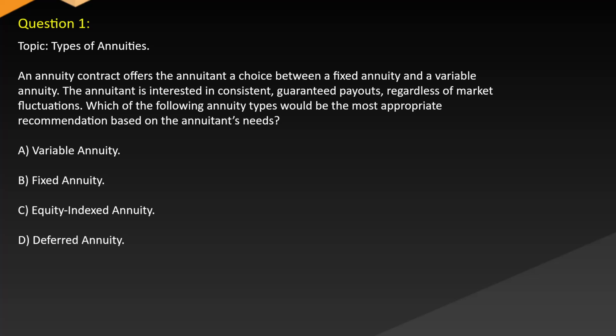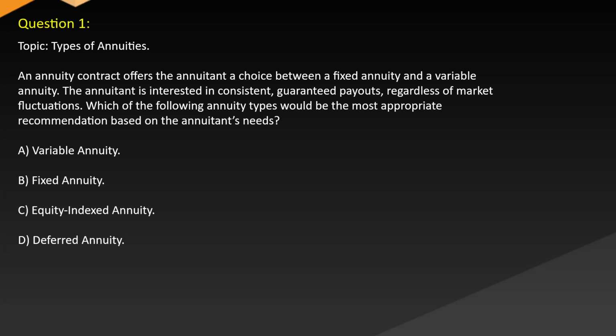Question 1. Topic: Types of annuities. An annuity contract offers the annuitant a choice between a fixed annuity and a variable annuity. The annuitant is interested in consistent, guaranteed payouts, regardless of market fluctuations. Which of the following annuity types would be the most appropriate recommendation based on the annuitant's needs?